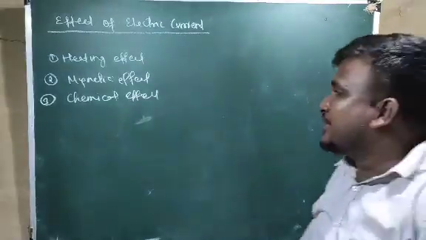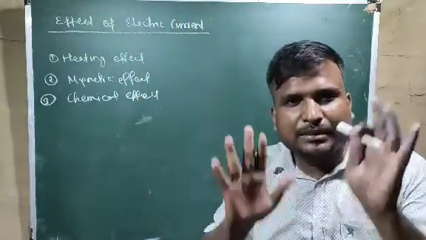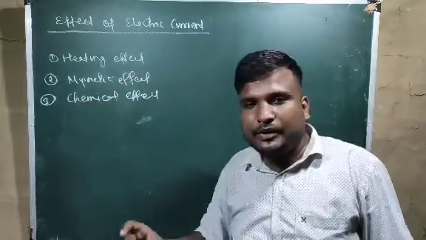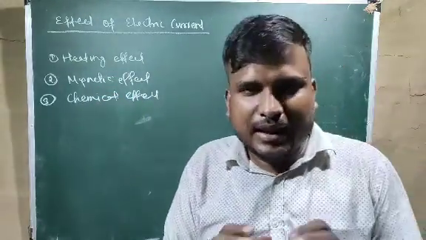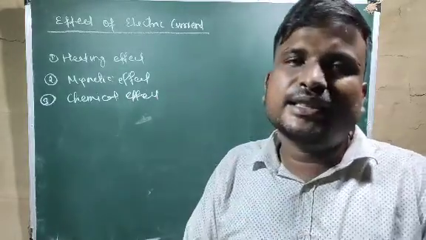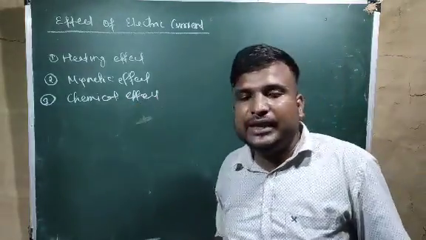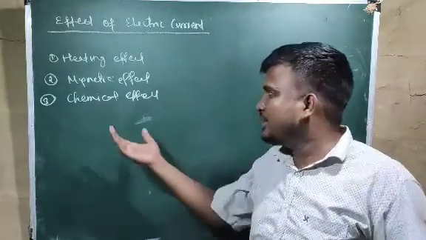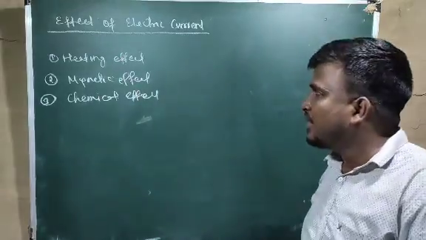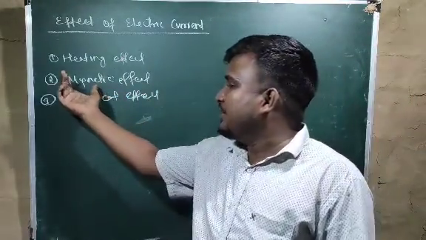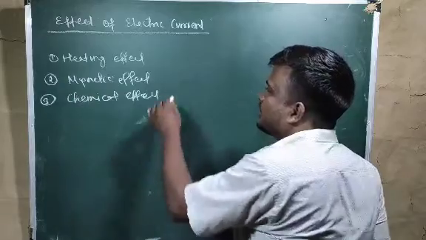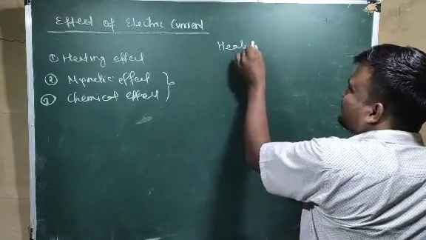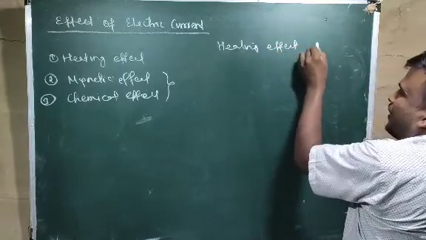Now, this heating effect is there in your syllabus right now in class 10, in chapter 12 only. Magnetic effect is there in class 10th, but it will be in the next chapter, that is magnetism. And thirdly, chemical effect is not there in your syllabus right now up to class 10. You'll go for higher study, then obviously you'll get this chemical effect. Remember this. Since magnetic effect is in the next chapter, we are not going to see about this. We only concentrate on the heating effect of current.